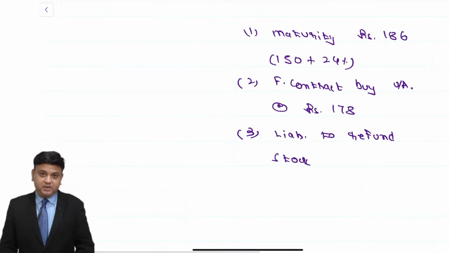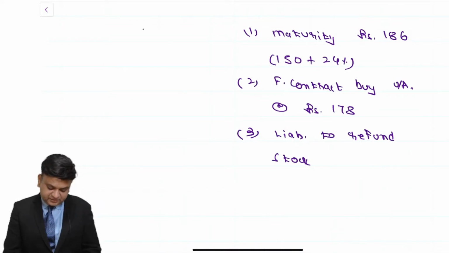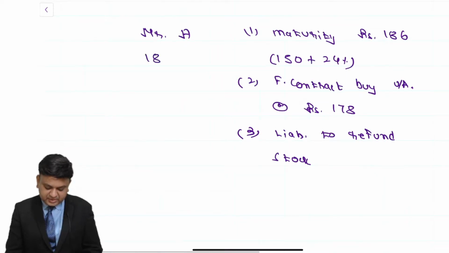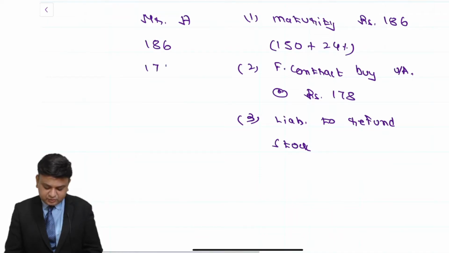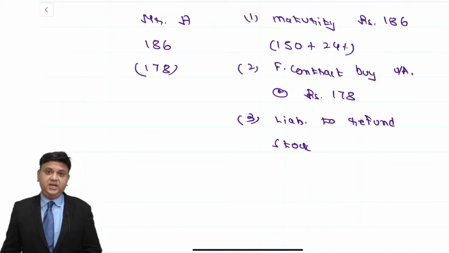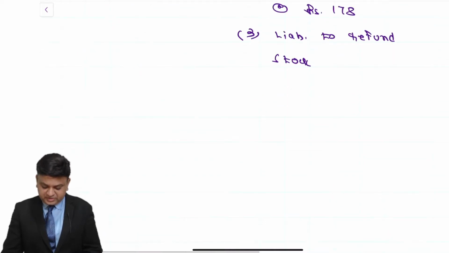So what will happen? We understand that, from Mr. A's point of view, he has a maturity amount of 186. He is having a forward contract / futures contract to purchase a security at 178, and that will be refunded to Mr. X.